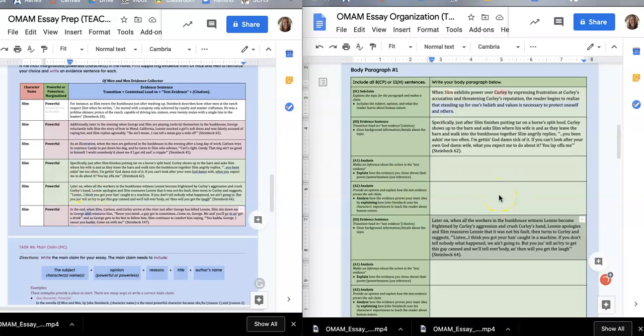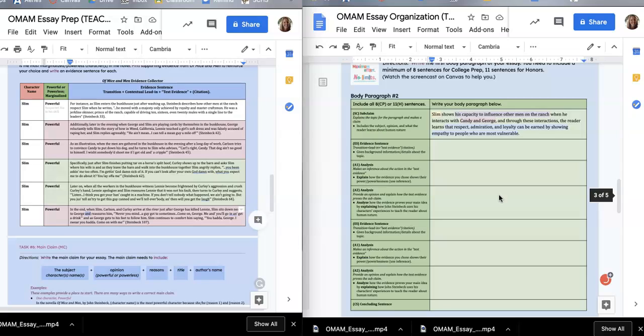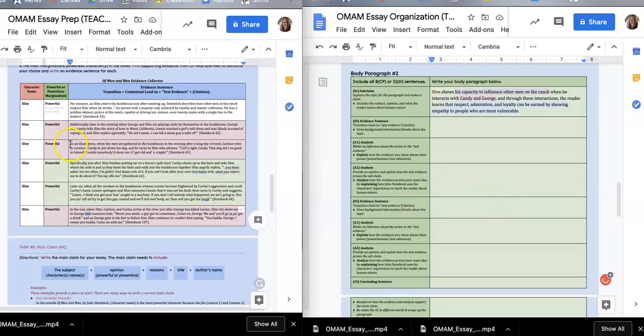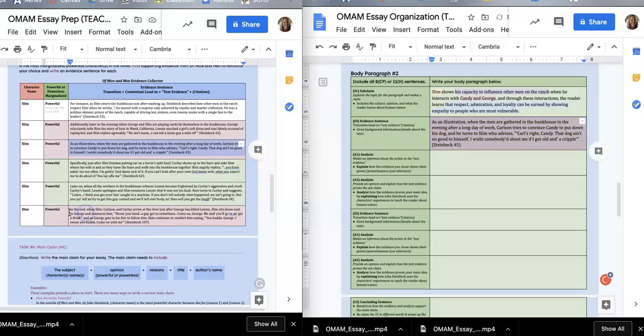So I'm going to go to body paragraph number 2. I'm going to choose this one, where he influences him with Candy's dog, and paste it. And then how he uses his power to comfort and show empathy here, I'm going to put that under evidence sentence number 2.